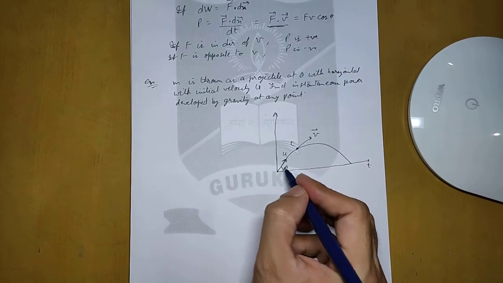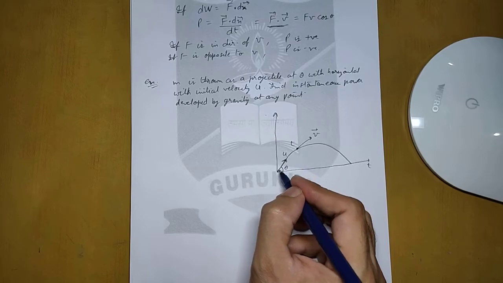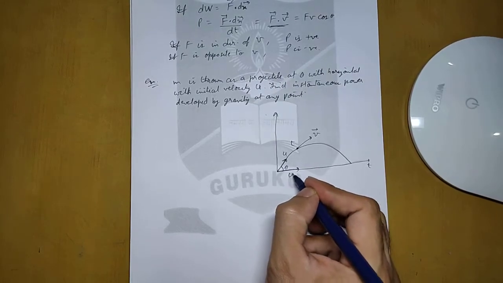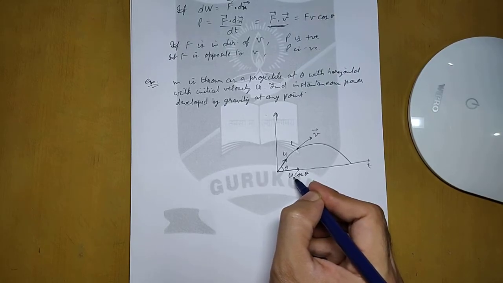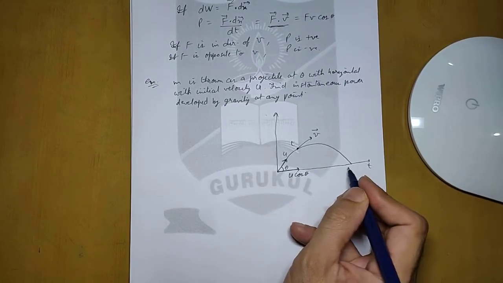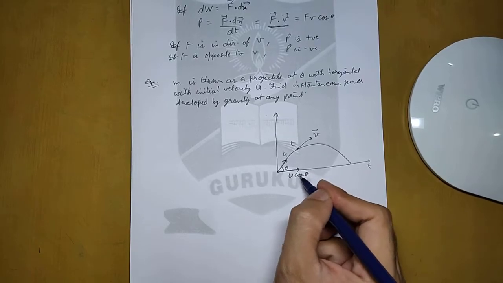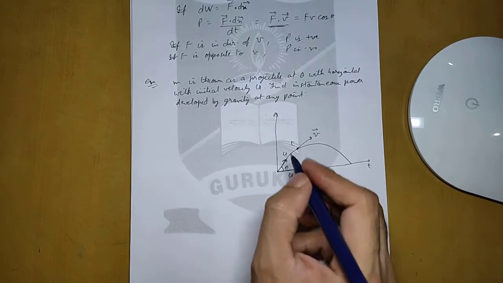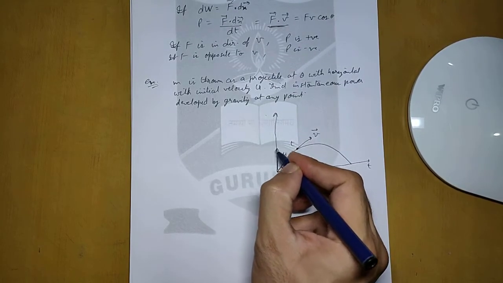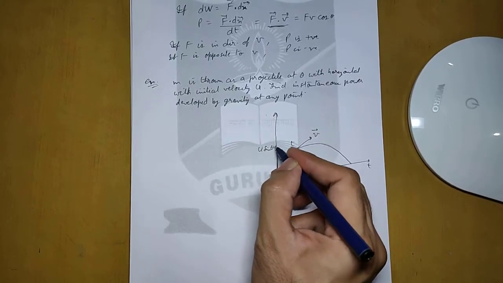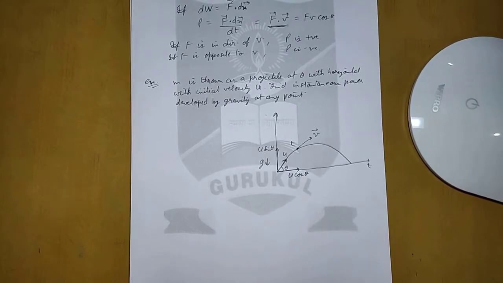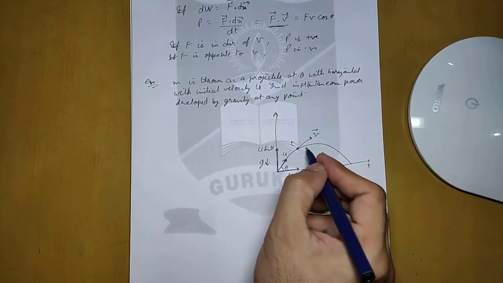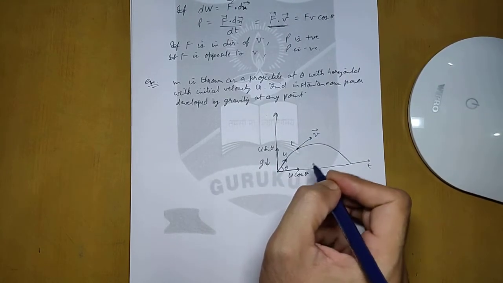Now we know that when a projectile is projected with initial velocity u, its horizontal component is u cos theta, and this horizontal component does not change, it remains constant throughout the journey, because there is no acceleration or force applied in the horizontal direction. But in the vertical direction, which is u sin theta, a constant downward acceleration due to gravity is applied. So at any point the same two components will be there.